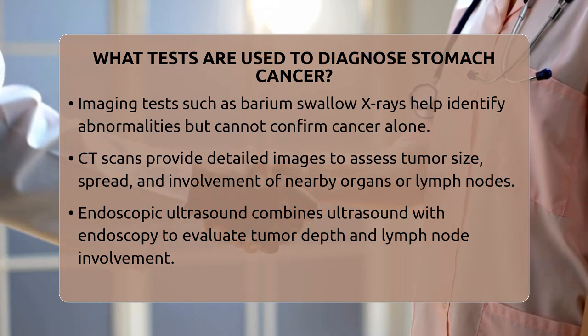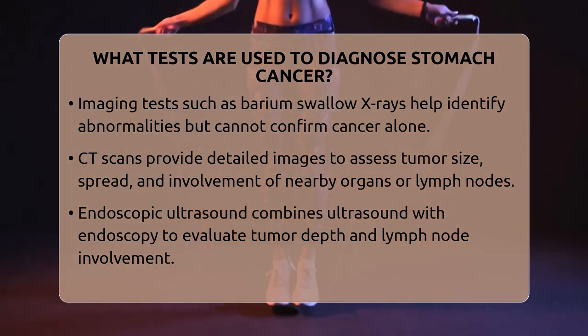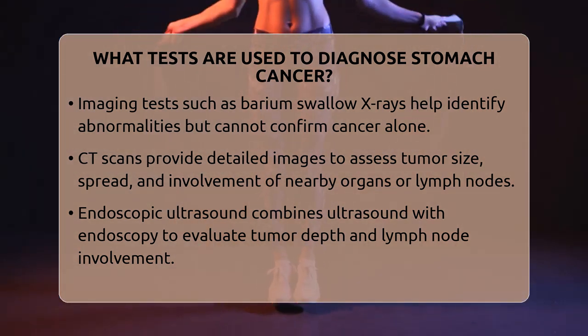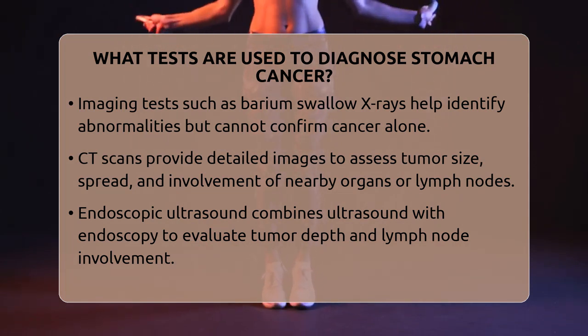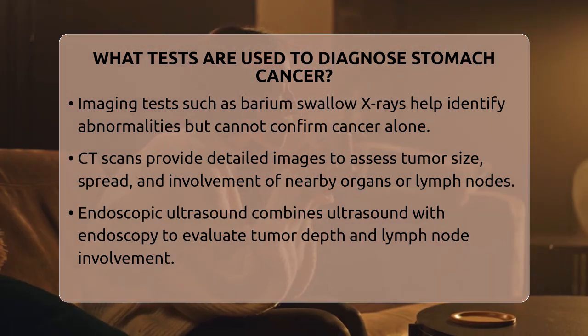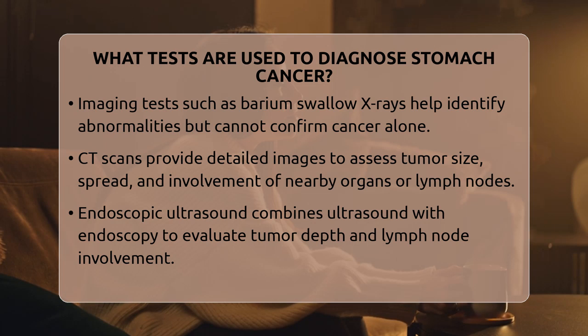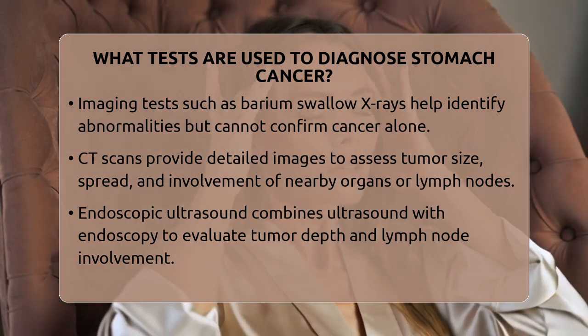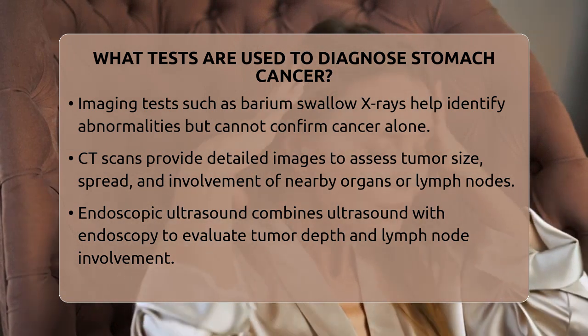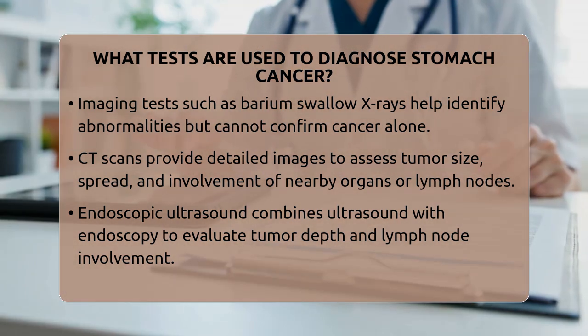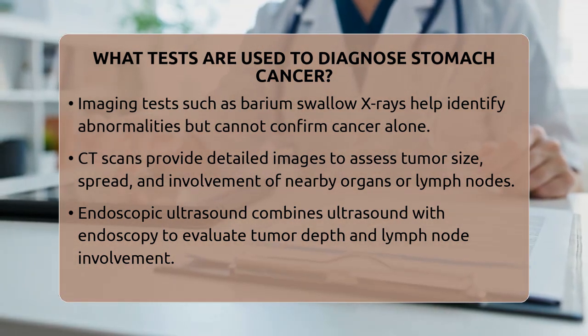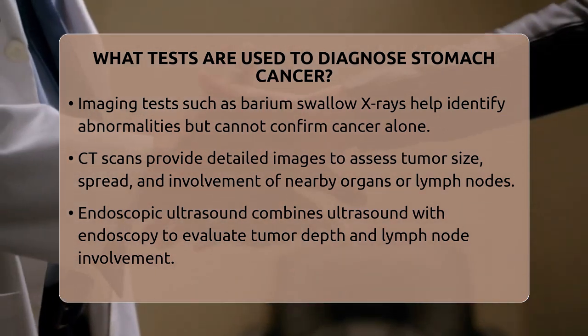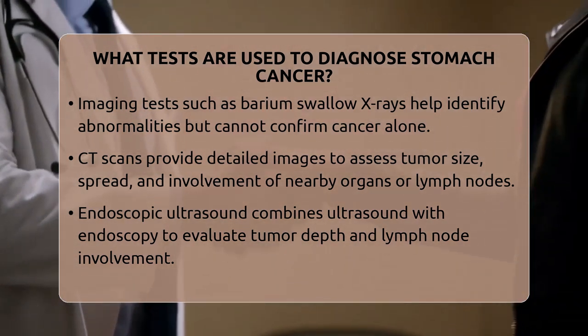Another important test is endoscopic ultrasound, which combines endoscopy with ultrasound technology. A tiny ultrasound probe attached to the endoscope provides detailed images of the stomach and surrounding tissues. This helps assess how deeply the cancer has invaded the stomach layers and whether nearby lymph nodes are involved. It can also help guide biopsies of hard-to-reach areas.